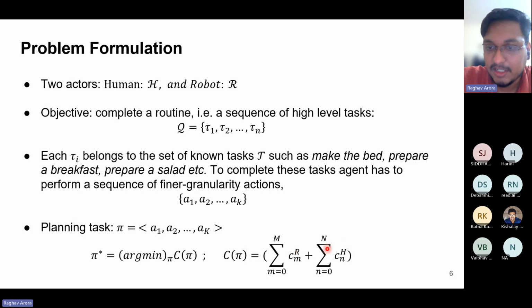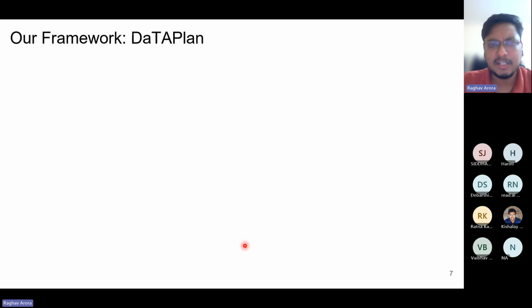So R is the robot, H is the human. C_m^R is the cost of executing action a_m by the robot, and C_n^H is the cost of executing action a_n by the human. So this is the total cost for both the human as well as the agent. And the task for the planner is to find the optimal plan, which is the lowest cost for the total system.